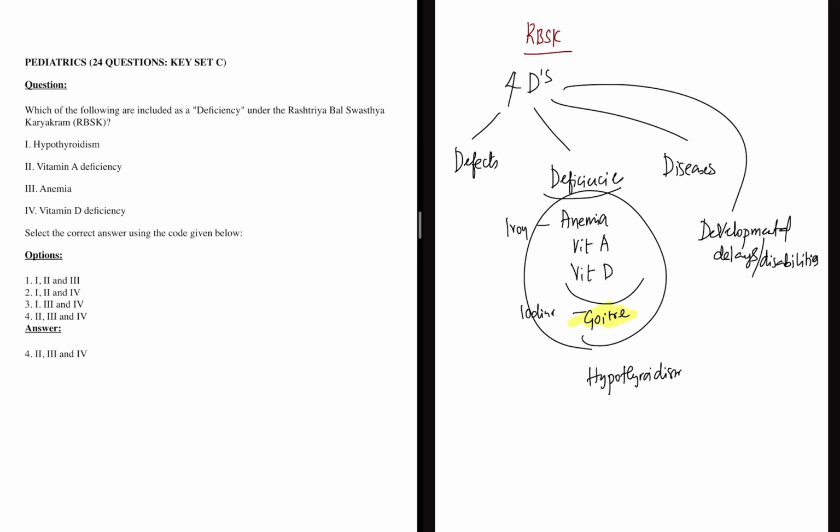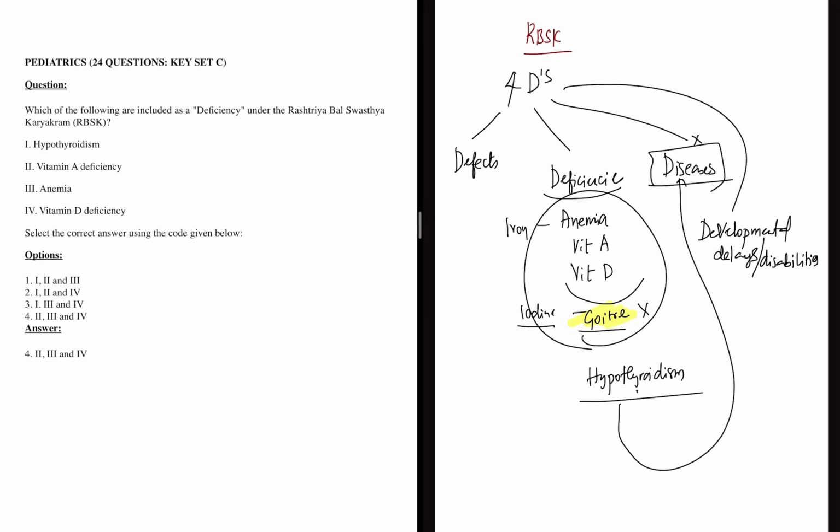Hypothyroidism has varied causes. The most common cause of hypothyroidism is not iodine deficiency, it is autoimmune. Hashimoto's thyroiditis is commonly seen in tertiary practice. Iodine deficiency is seen only in the Himalayan belt, right? So iodine deficiency leading to goiter is different from hypothyroidism. The examiner is focusing on this simple concept. Hypothyroidism is actually put into the congenital hypothyroidism part of diseases. So it's not a deficiency.